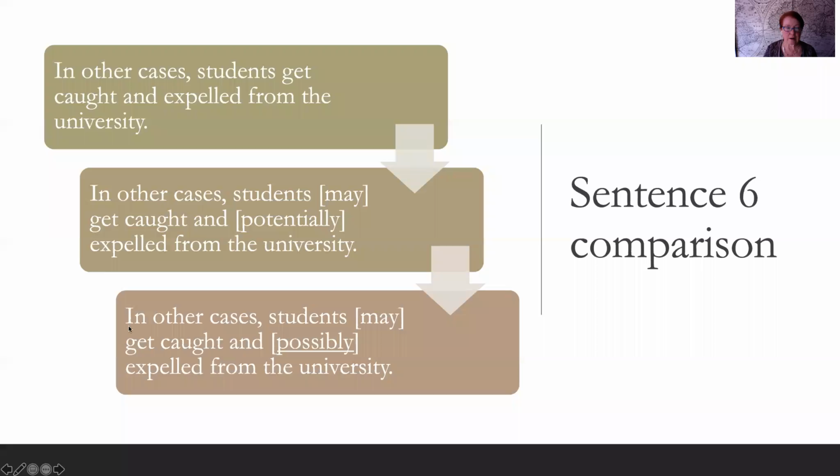And then here we used another one of the hedges that were suggested in the paragraph too. In other cases, students may get caught and possibly expelled from the university. So there you can see it really does make a difference in the way it sounds when you read it.